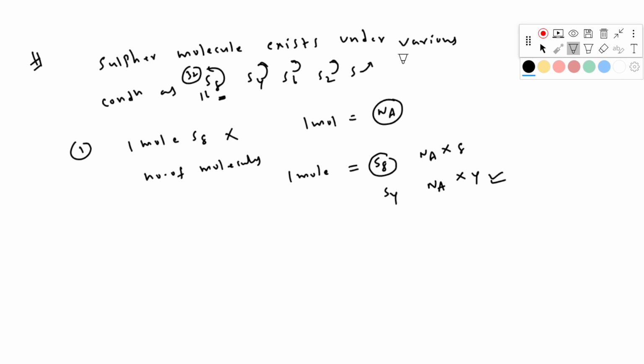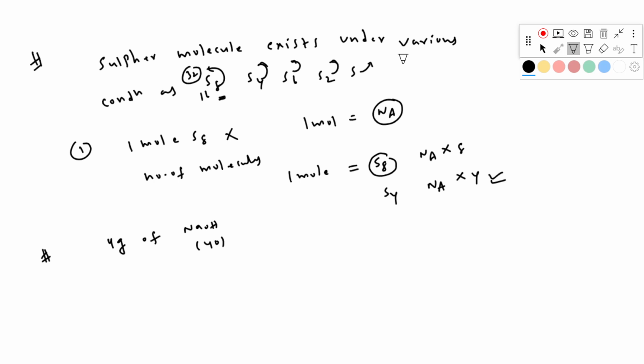One more important question. Suppose I provide you 4 grams of NaOH. Molecular mass of NaOH is 40 gram per mole.